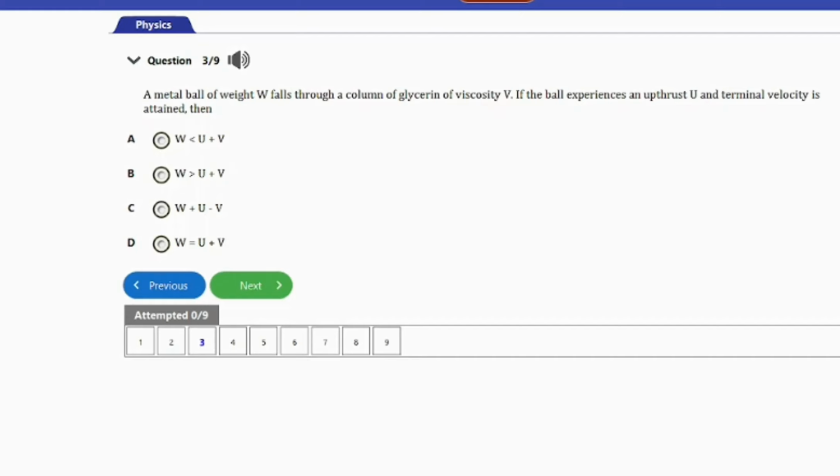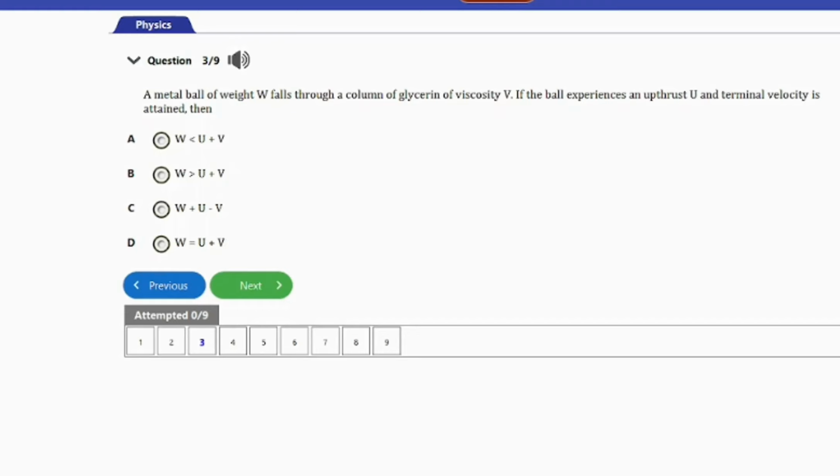It says, a metal ball of weight W falls through a column of glycerine of velocity V. If the ball experiences an upthrust U and terminal velocity is attained, then A. W is less than U plus V. B. W is greater than U plus V. C. W plus U minus V. D. W is equal to U plus V. So guys, the answer to this question here is option D. That's W is equal to U plus V.